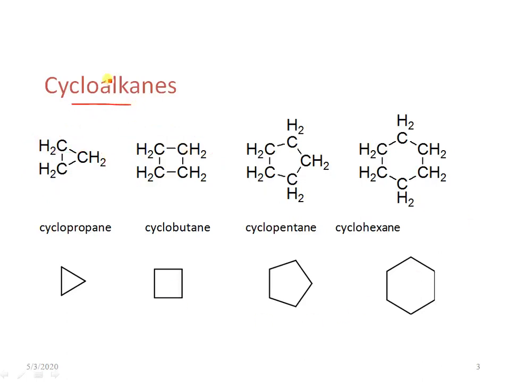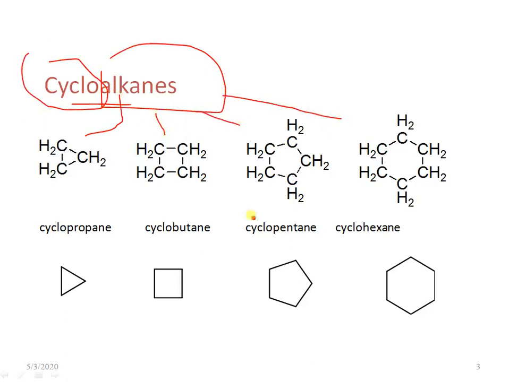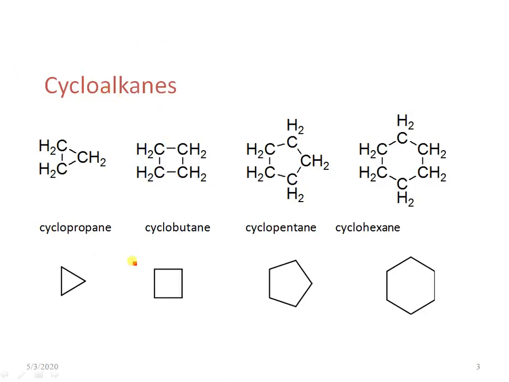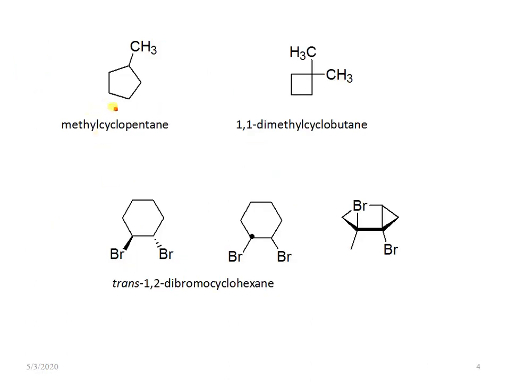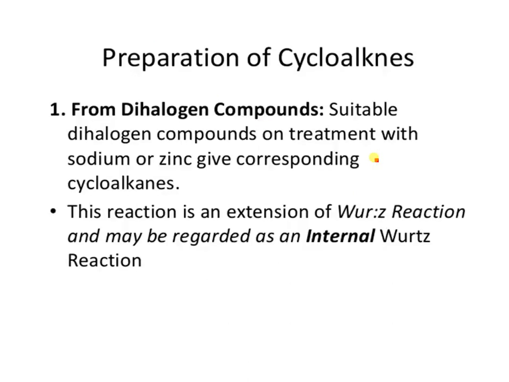Cyclo is the prefix, and the alkanes are propane, butane, pentane, and hexane, like cyclopropane, cyclopentane, cyclohexane, etc. Likewise, if substituted, it is methylcyclopentane, so it is 1-methylcyclopentane, and 1,1-dimethylcyclobutane. Like this, these are substituted cycloalkanes.